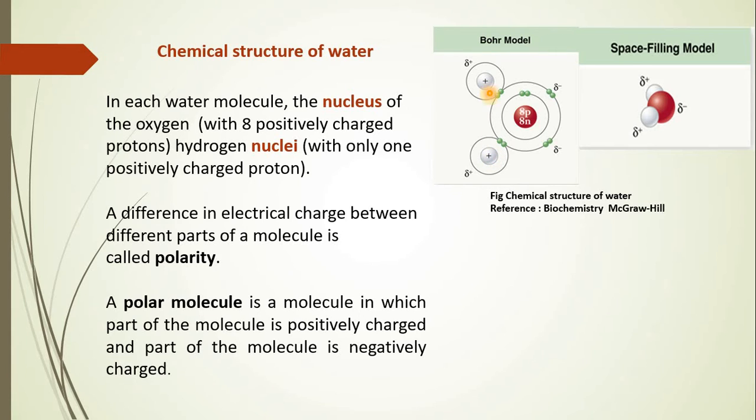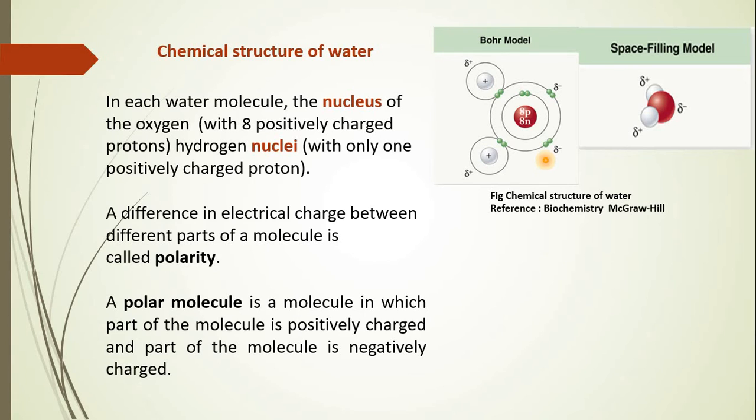And the difference between this has led to formation of delta positive on hydrogen and delta negative on oxygen, which has brought about differences in their charges, and this difference in electric charges between the two parts of the same molecule is defined as polarity.